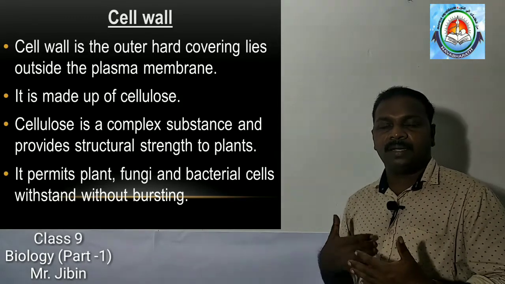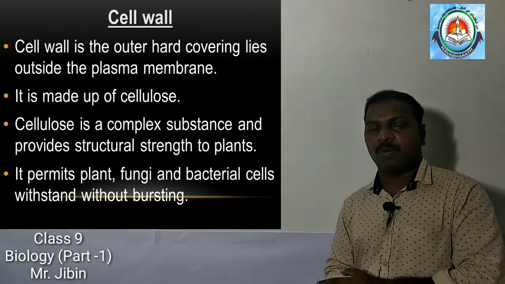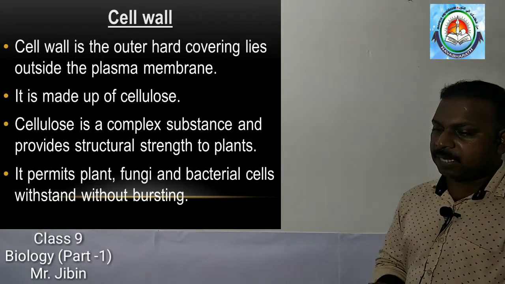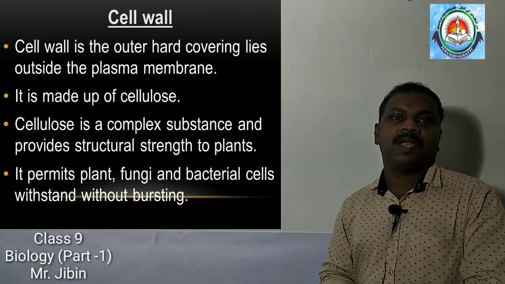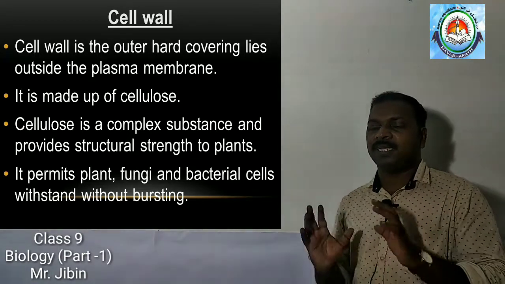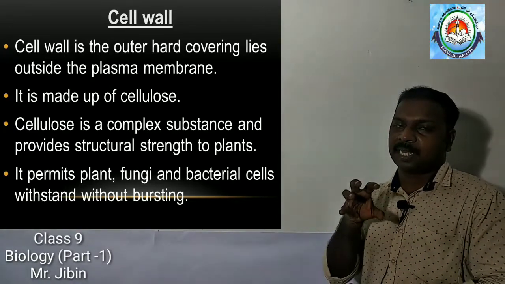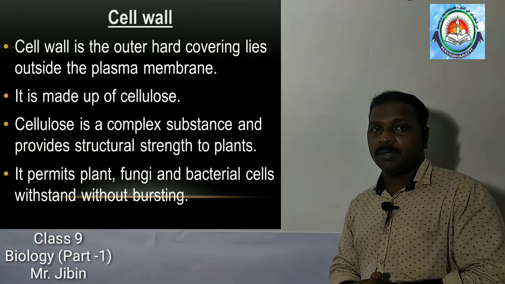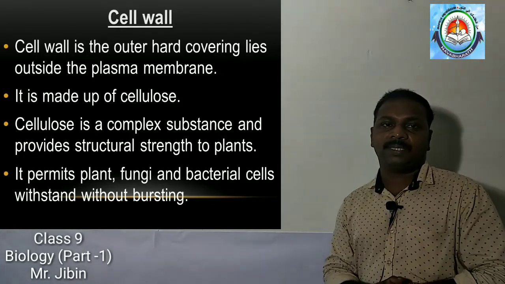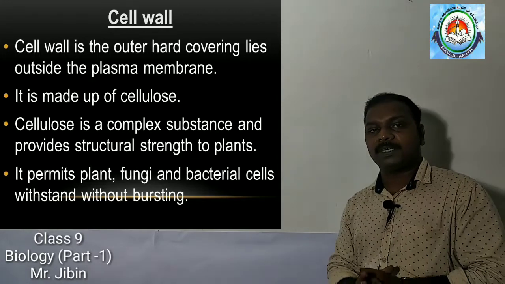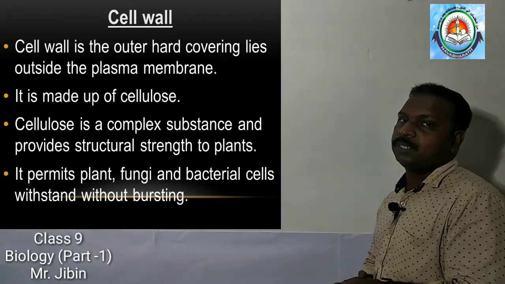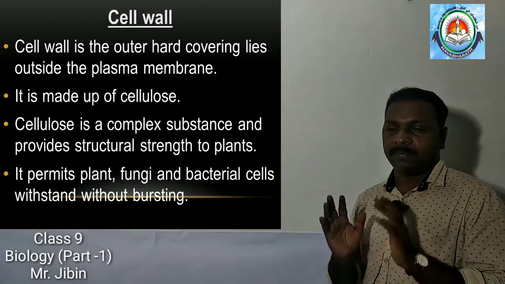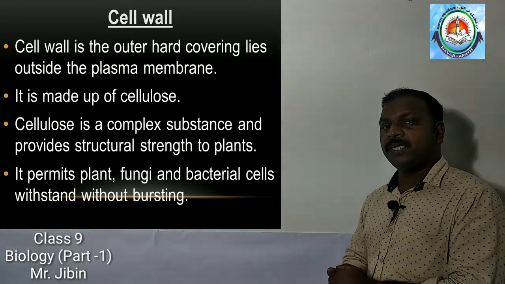So, the nucleus, we discussed, has an important role in controlling all the activities in the cell. Then some organisms may not have a well-defined nucleus. They may have a region with nucleic acid. Such a structure is known as nucleoid. The cell wall is the outer hard covering of the cell, the boundary of the cell. It gives strength and support to the cell, and it protects the cell from bursting. The cell wall is made up of cellulose.